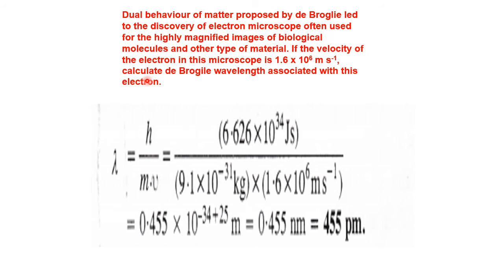So using the de Broglie equation, lambda equals h upon mv. Let us calculate the de Broglie wavelength. Planck's constant divided by the mass of the electron into the value given in the numerical. After the simplification, we get 455 picometer as the wavelength associated with this example.